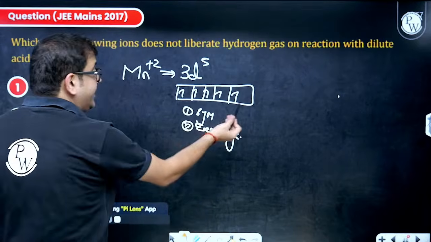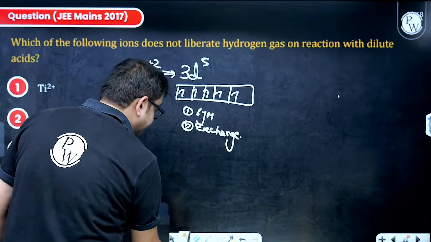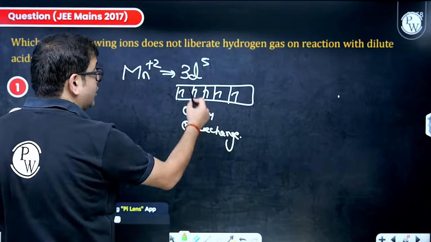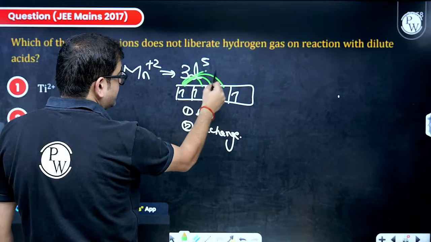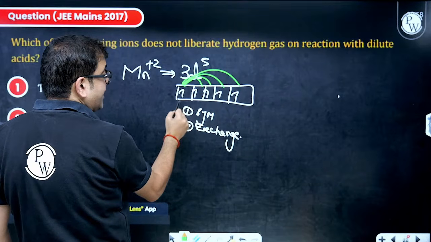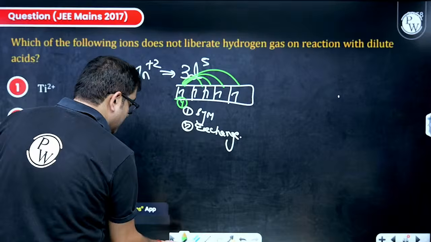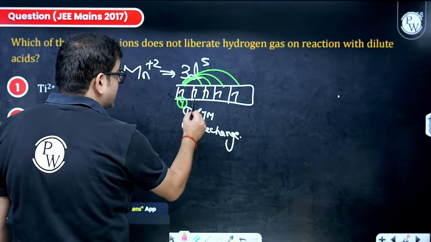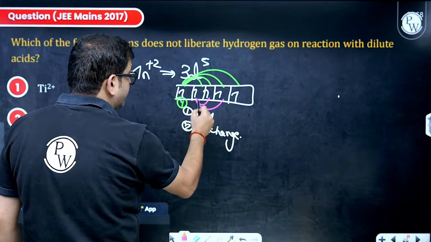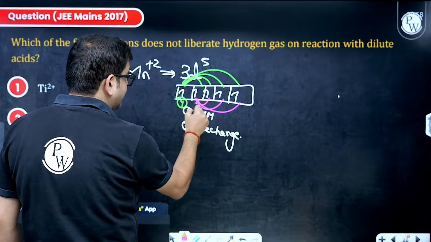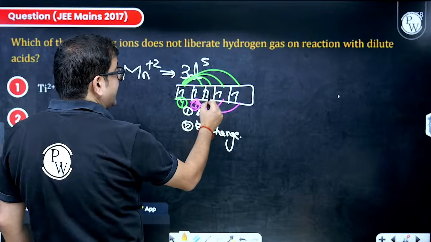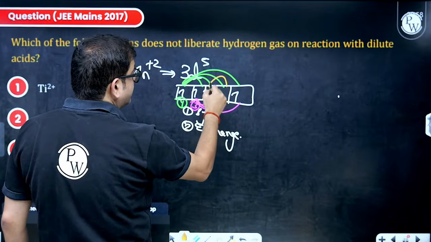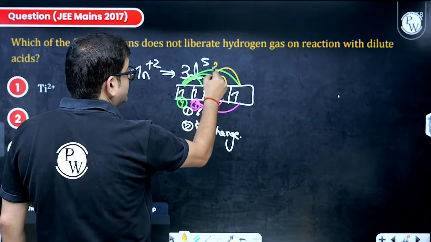How many exchanges can it have, beta? I hope you know that atomic structure logic. 1 can exchange with 2, 1 can exchange with 3, 1 can exchange with 4, 1 can exchange with 5. So this can have 4 exchanges. The second one can exchange with 3, 4 and 5. That means it will have 3 exchanges. Third can have how many exchanges? 3 can exchange with 4, 3 can exchange with 5. So 2 exchanges.